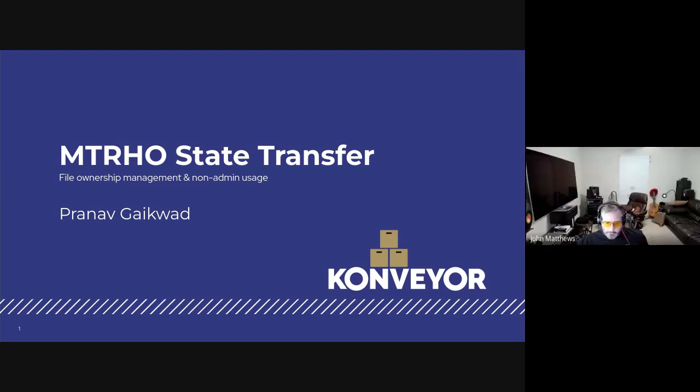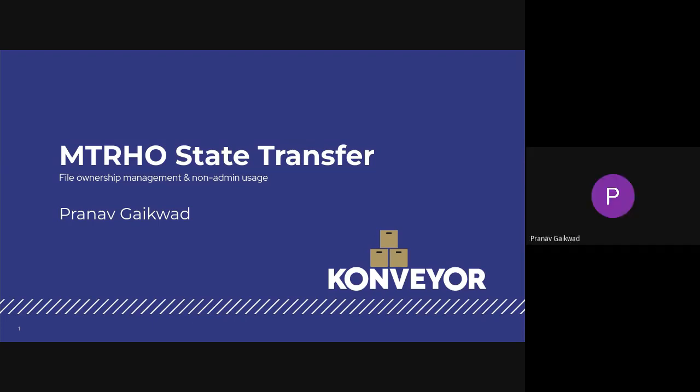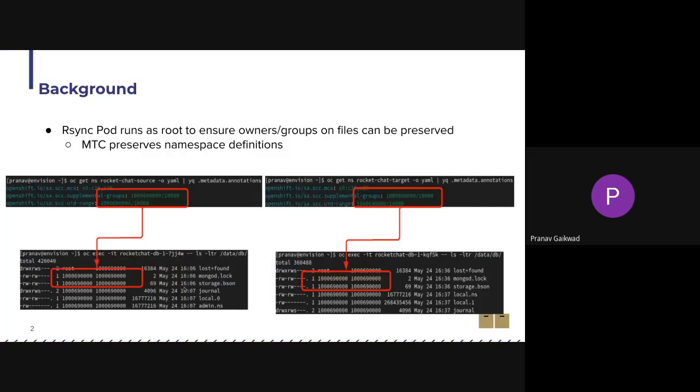Okay. Earlier this month, we accepted an enhancement in the Konveyor enhancement repository, which talks about managing file ownership of files transferred via rsync in Crane, and making the state transfer usage possible for non-admin users. Today, we'll go over that enhancement. So a little bit of background about the problem.